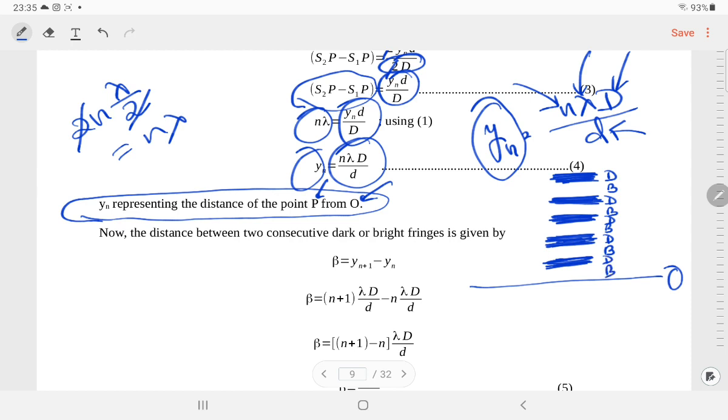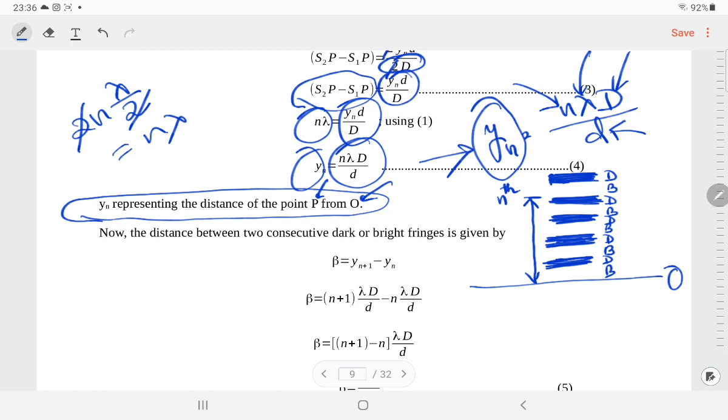Now suppose you have seen this is a bright fringe. This is the bright fringe because we got the maxima. Suppose this is the distance of the nth bright fringe.